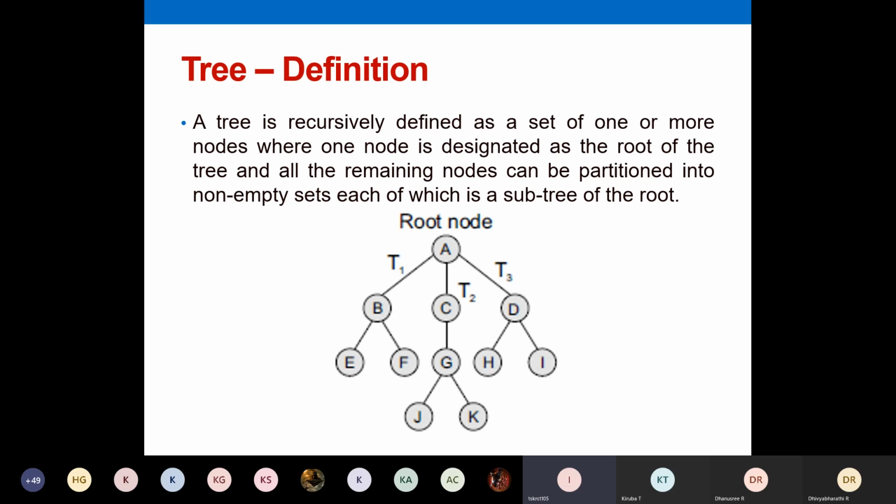Either a single branch, or two branches like B, and then three branches like A, and sometimes you may not have a branch at all. For example, node E, node J, node K, node I. They all don't have any further subtrees or branches. They are all called terminal nodes or external nodes. So your tree can have zero branches, or one, two, three, four, any number of subtrees is possible that you can construct from a node.